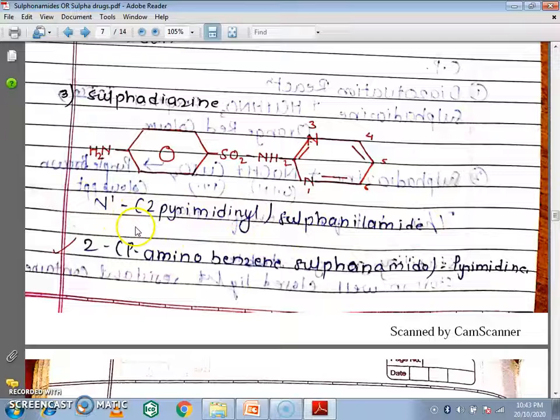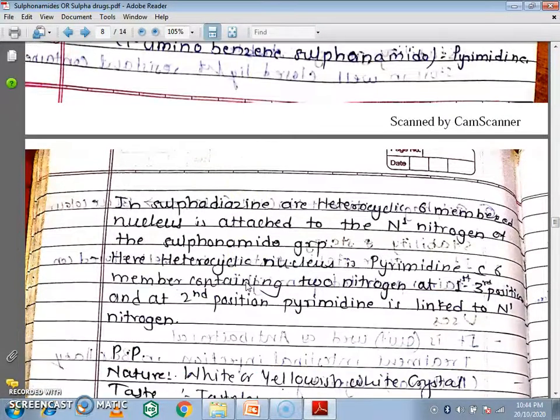You can write either one, both are correct. This is the sulfadiazine compound. In sulfadiazine, a heterocyclic 6-membered nucleus is attached to the N1 nitrogen of the sulfonamide group.